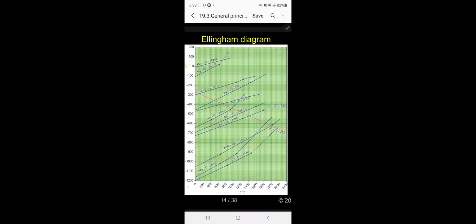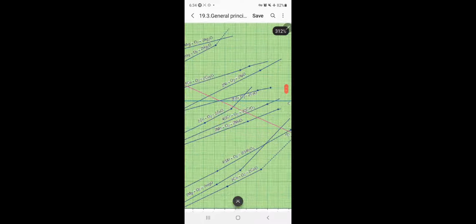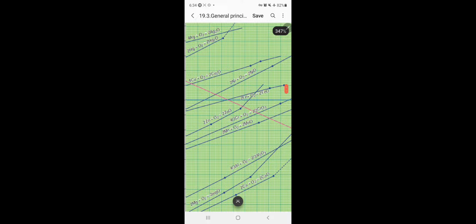The third curve is aluminium plus oxygen giving aluminium oxide. And next comes the following. Now it is clear.